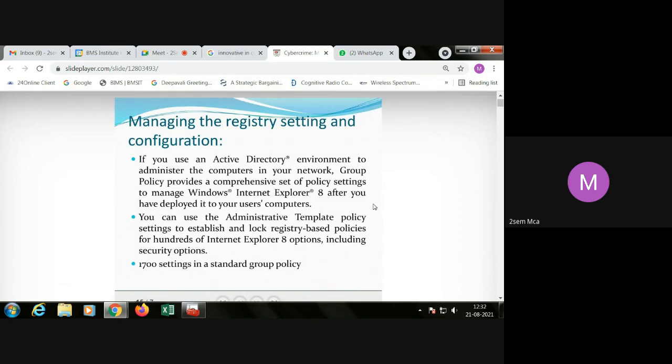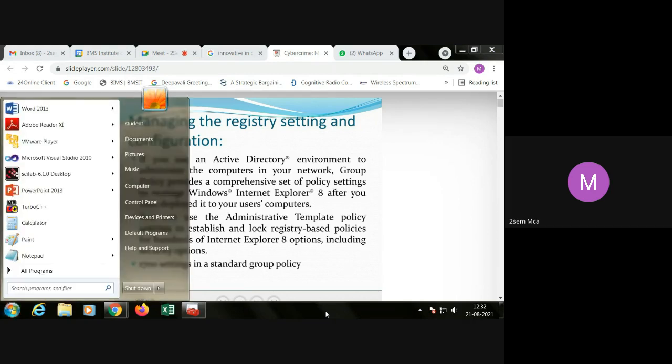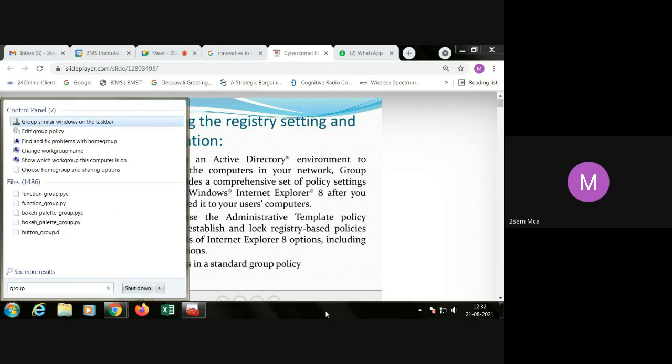Then managing the registry setting and configuration. If you use an Active Directory environment to administer the computers in your network, group policy provides a comprehensive set of policy settings. You can see the group policies here.